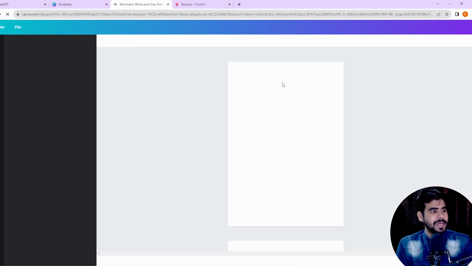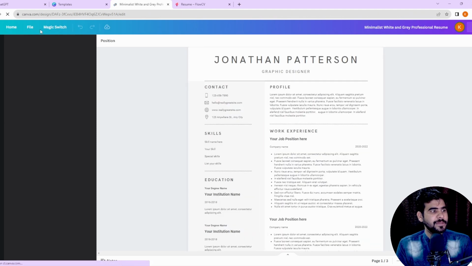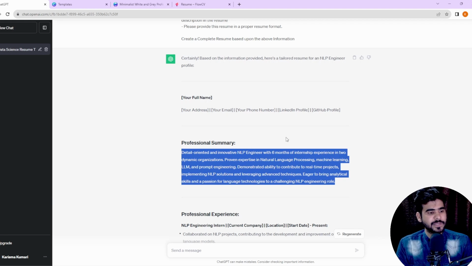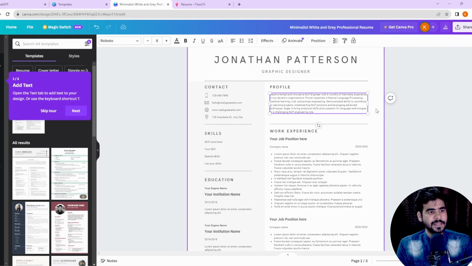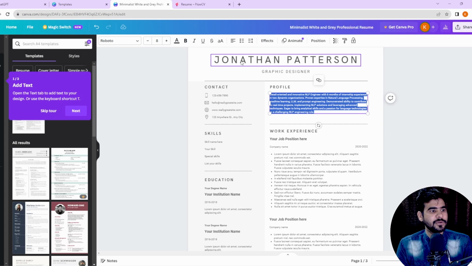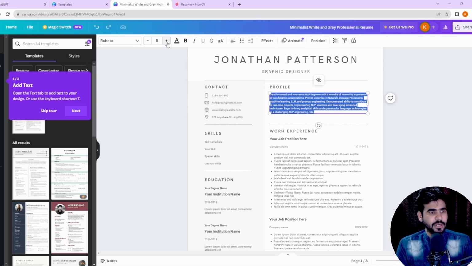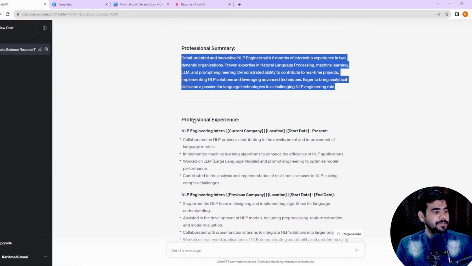Now one by one you can enter the complete details. Let me copy and paste this complete summary. Again, a little bit of modification can be done in this summary depending upon our understanding and the JD. Let me copy and paste, and if you want you can increase or decrease the size. You can do bold, select the complete text, increase the size, whatever you want. You can design it based upon your understanding. After that we have the profile summary.